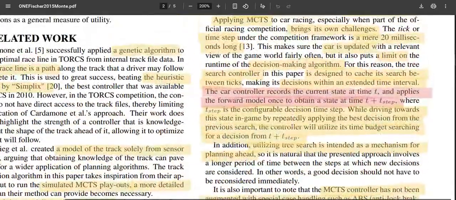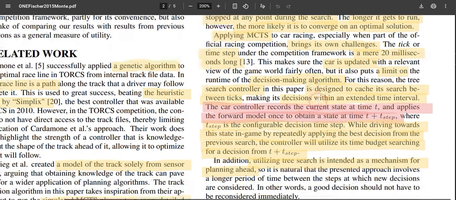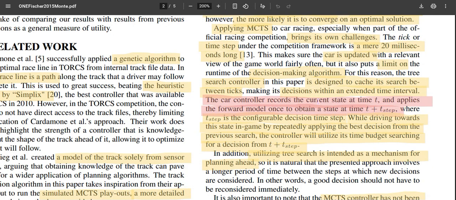When we are doing the forward model, after training, it has to obey this time tick. Based on this adaptability, the strategy they followed is that, say at time step t, they do one forward model step and try to come to the next state.